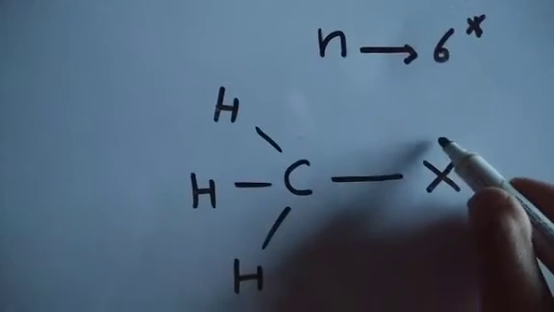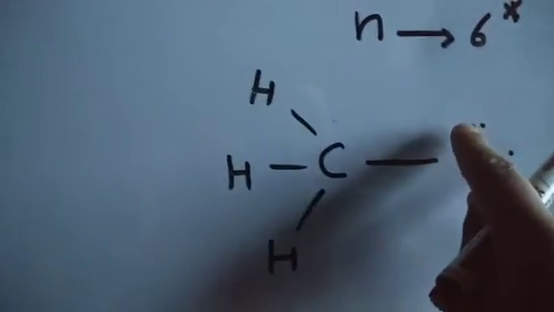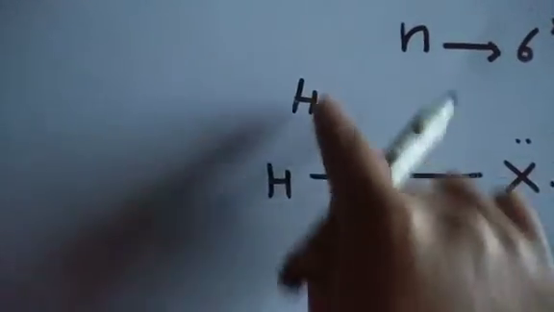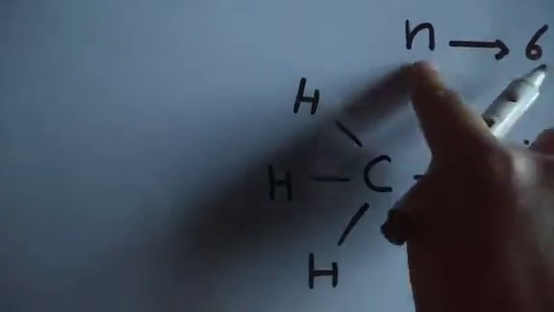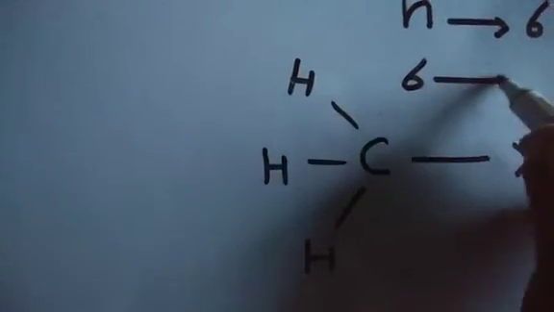Now since this is a halogen molecule, fluorine, chlorine, bromine, iodine, n electrons are there, and all bonds are sigma bonds, so it can have an n to sigma star transition. Second thing, all the bonds are sigma bonds, so it can have a sigma to sigma star transition.